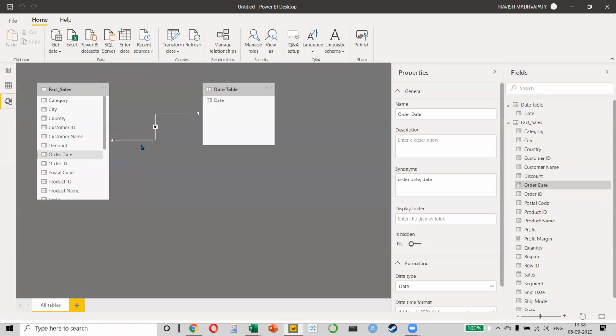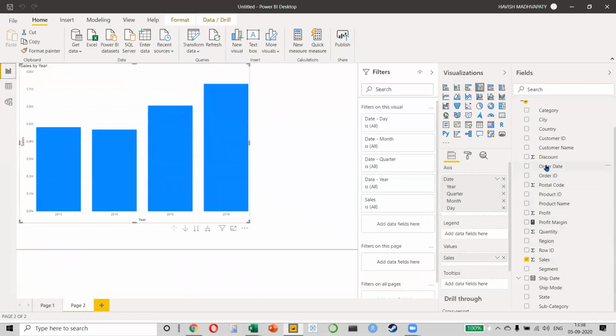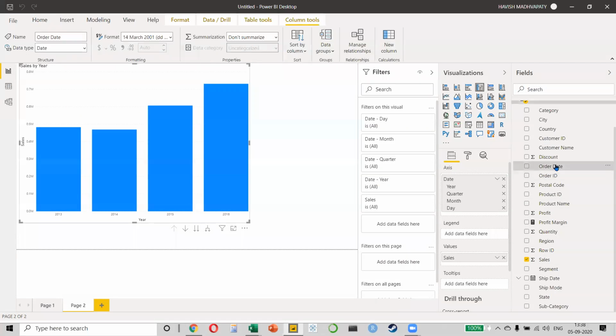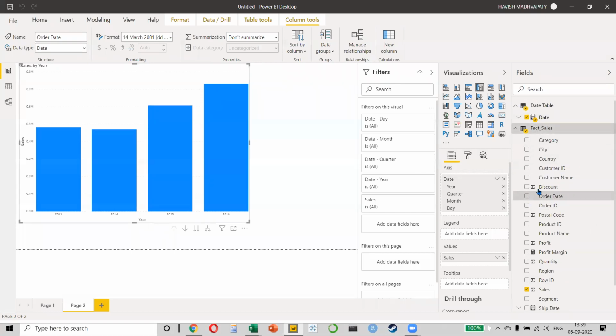Excellent. So now we have created a model. Do you notice this, everyone? Do you see something different in this order date? What is different? Look at the ship date and look at the order date. What has changed? Calendar. There's no calendar. Exactly. There is no calendar. This means that when you create a relationship, the original order date will not be used as a date now. It will just become values. So the 3rd of January 2013 is not a date. It is just the number 3rd of January 2013. Why? Because this is the proper date that you have, correct? Very small things, but very important to observe.